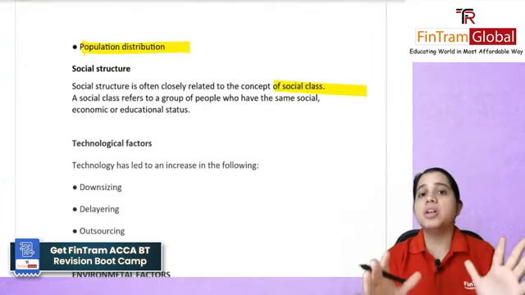Let's do it with an example. Firm A and firm B are manufacturing a pen. It costs firm A, let's say, $3 to manufacture it. For firm B, it takes $4. So what can this company do?